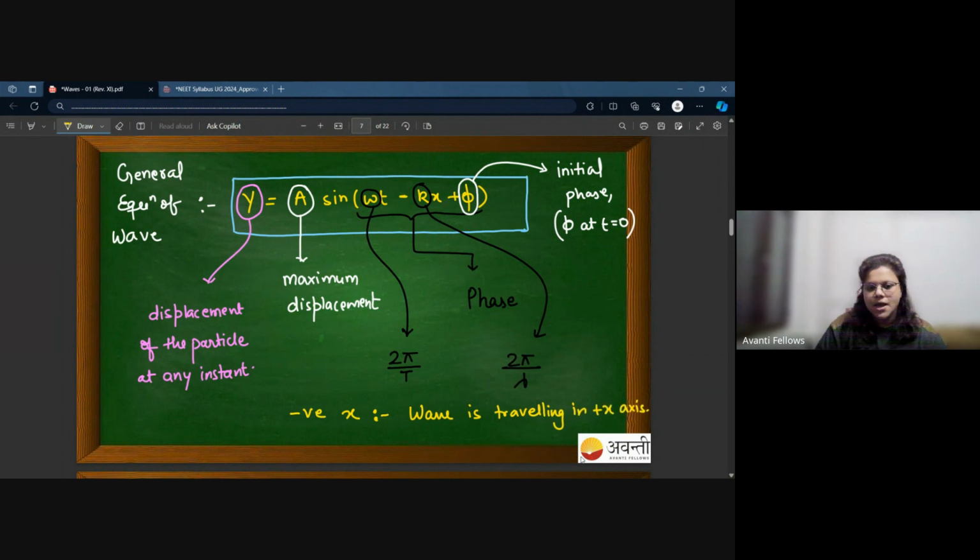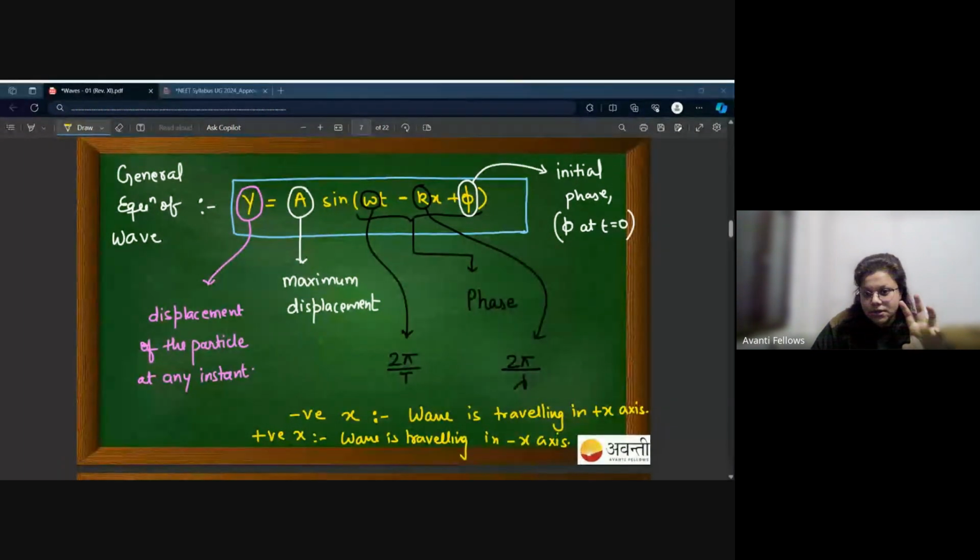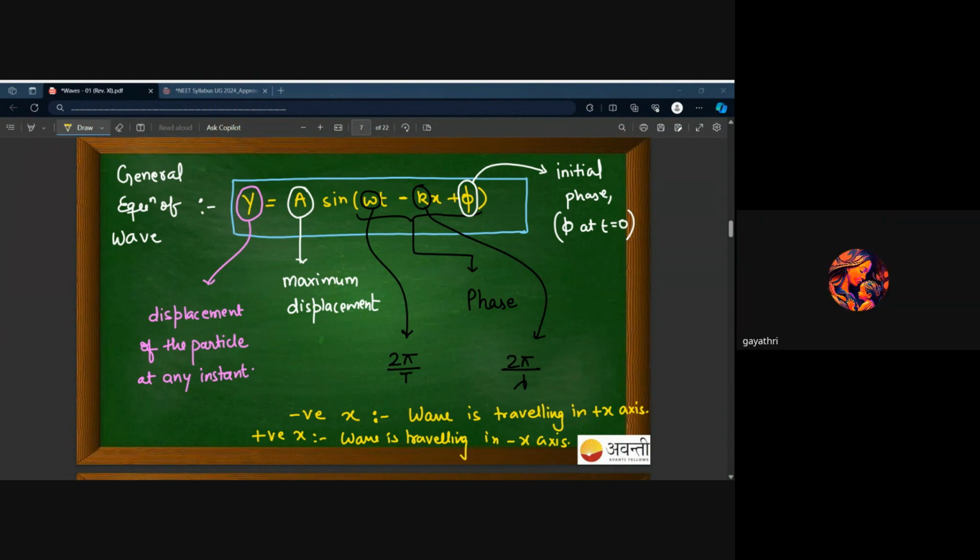Positive x in the expression represents that the wave is traveling in the negative x-axis. It is opposite, but please make sure that you remember it. The negative x in the expression represents the wave traveling in the positive x direction. If it is positive, it means the wave is traveling in negative x. Cool? Yes, ma'am.